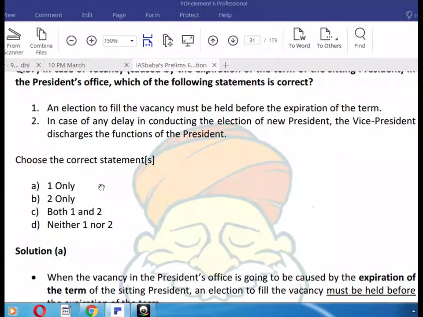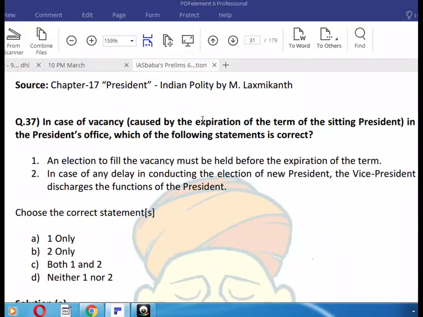Okay, so here, an election to fill the vacancy must be held before the expiration of the term, in case of any delay in conducting the election. Here is the correct answer: an election to fill the vacancy must be held before the expiration of the term.